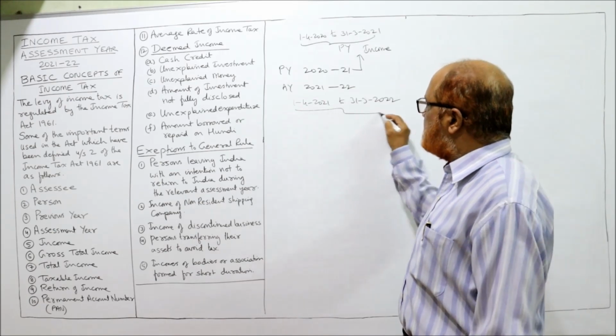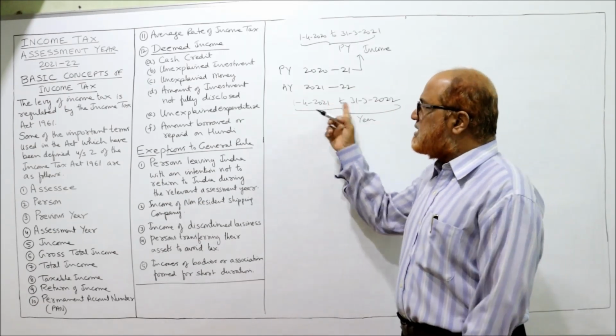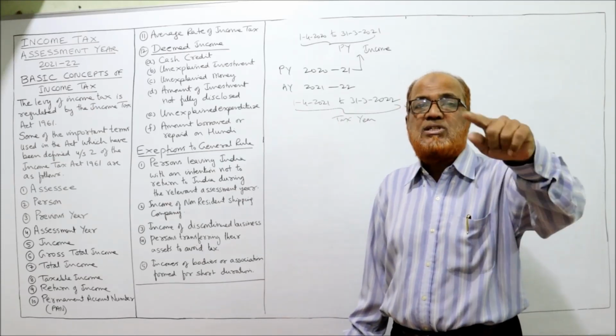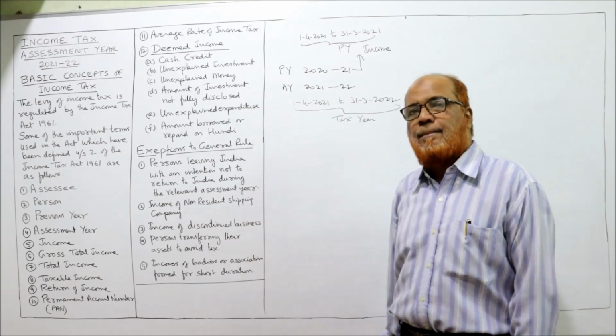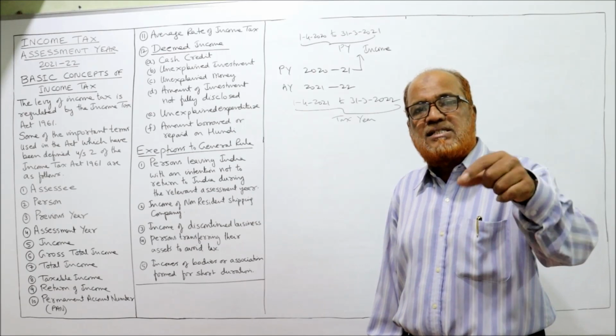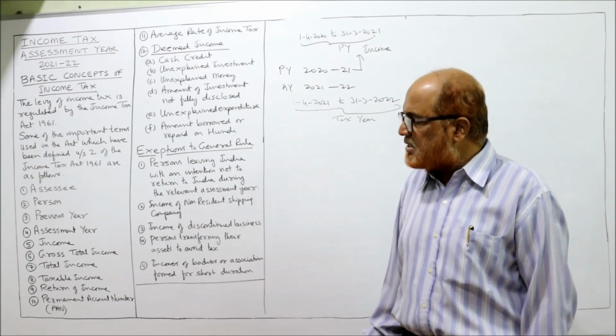This is called assessment year or tax year. In this assessment year, the income of the assessee will be computed which he has earned during the previous year. So income earned during the previous year is taxable in the assessment year.